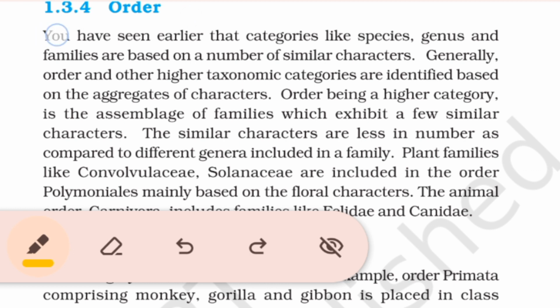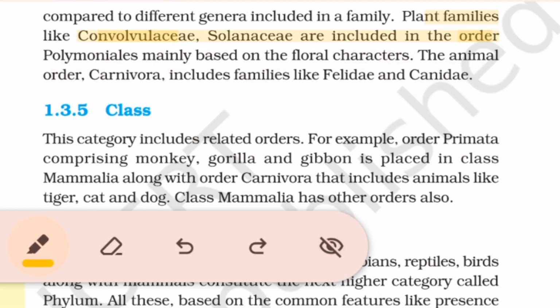Order. You have seen earlier that categories like species, genus, and family are based on a number of similar characters. Generally, order and other higher taxonomic categories are identified based on the aggregates of characters. Order, being a higher category, is the assemblage of families which exhibit a few similar characters. The similar characters are fewer in number as compared to different genera included in a family. Plant families like Convolvulaceae and Solanaceae are included in the order Polymoniales, mainly based on the floral characters. The animal order Carnivora includes families like Felidae and Canidae.